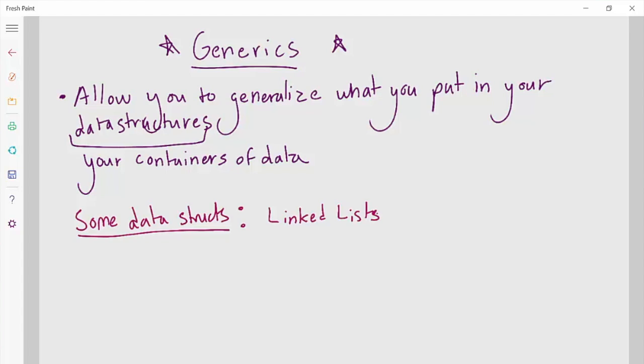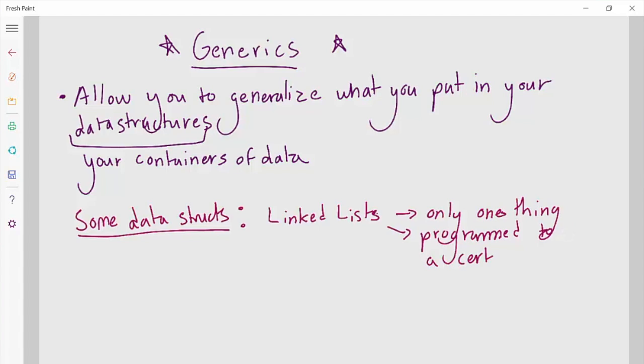Remember how we had to say our linked list is going to take strings, ints, booleans, and we couldn't just let our linked list be, we could decide what was going to be in it on the spot. We had to literally say this data type has to be a string. You may not remember, but that's okay. And generics are going to fix that.